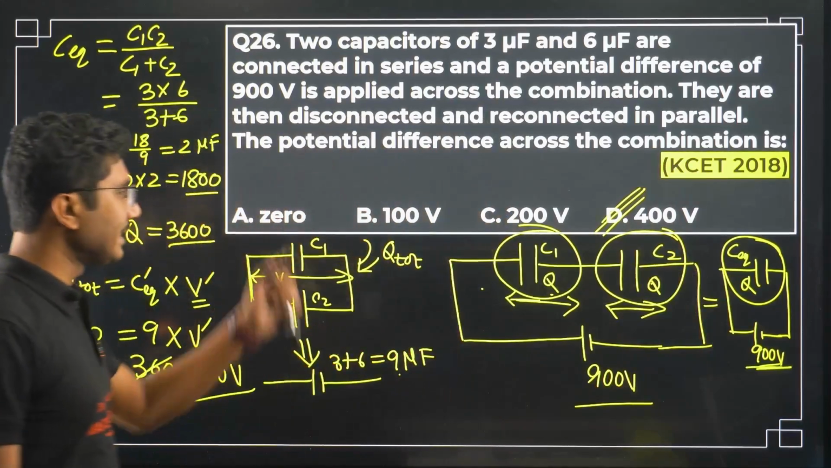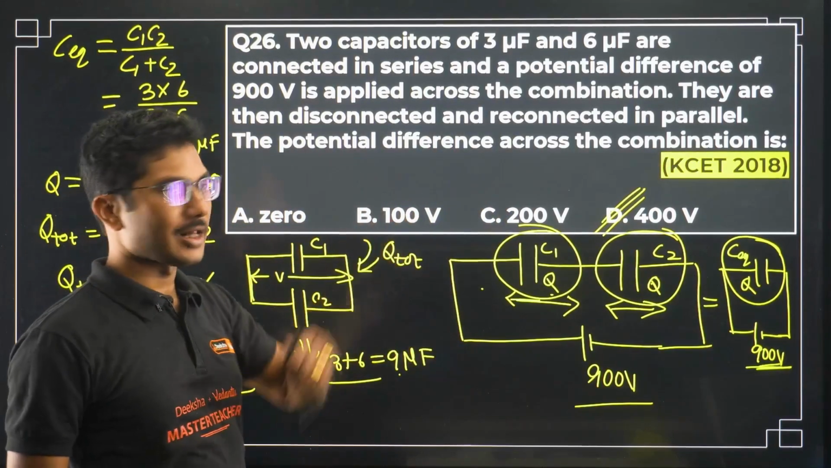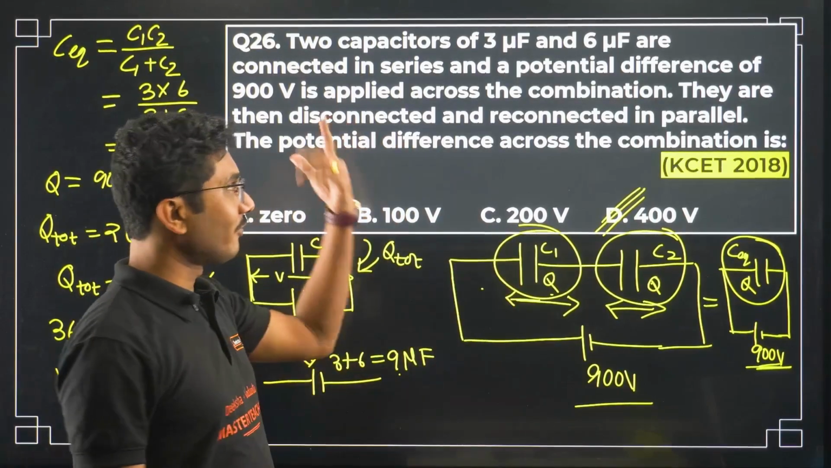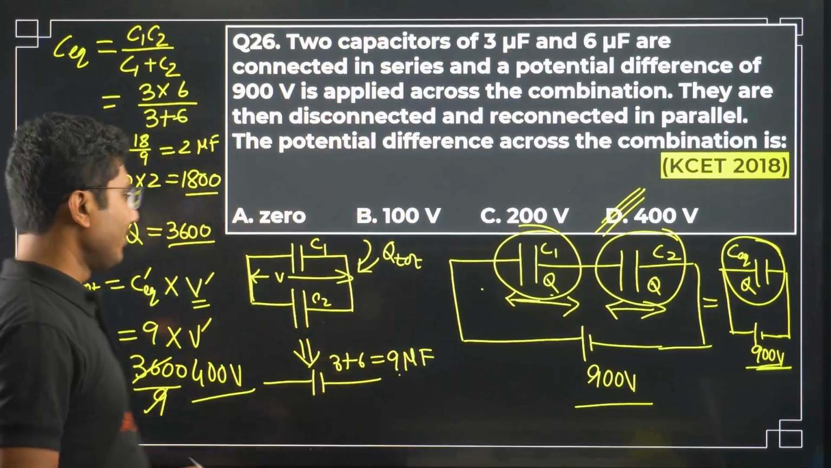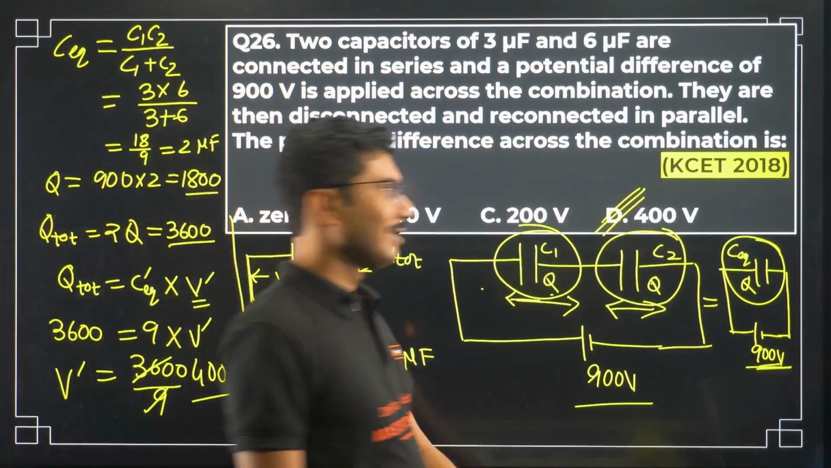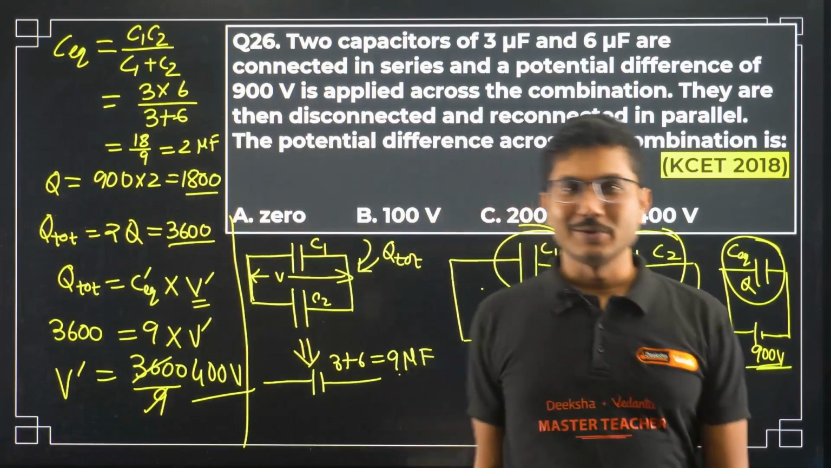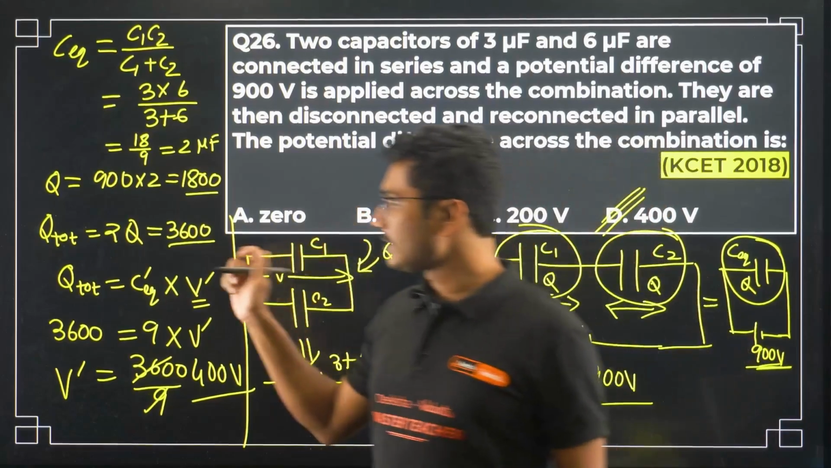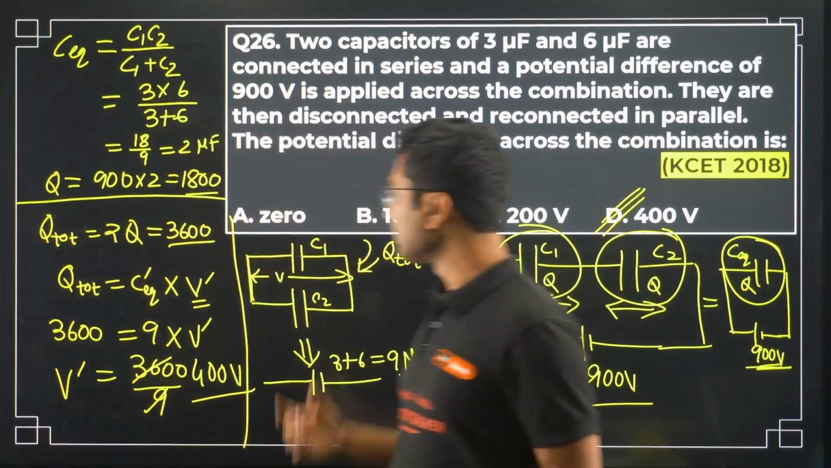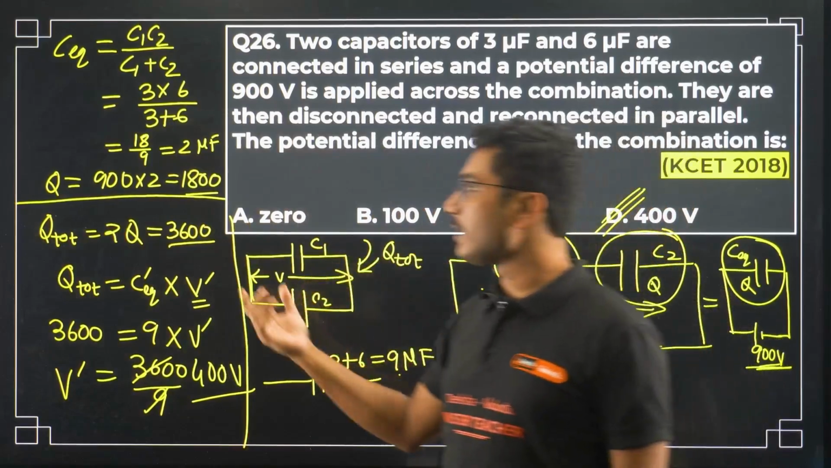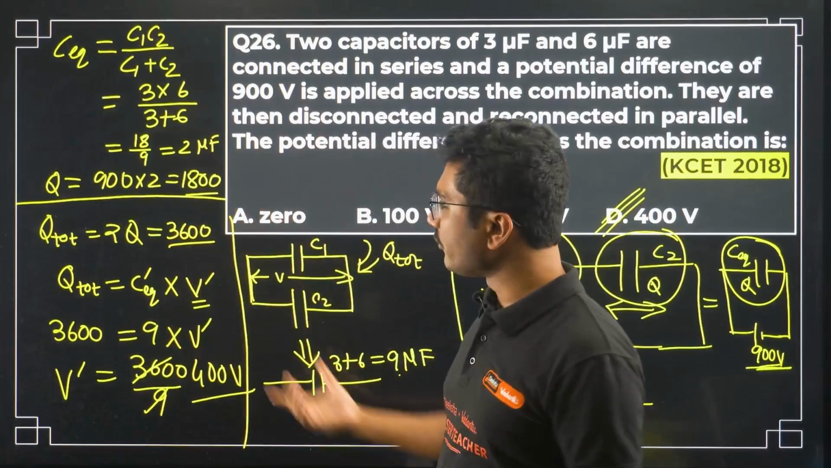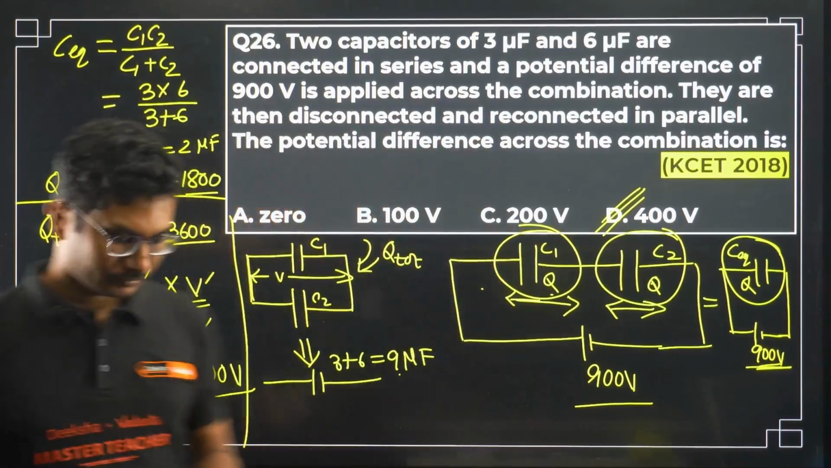I'm surprised they didn't give any 900 volt answer, because they will see that most of the students will fall for the 900 volt answer. If I was a paper setter, I would have given 900 volt as well, to confuse you the most. So first step is to find the charge, then once they are connected in parallel, identify the total charge of the system, and then again find equivalent and find the voltage.